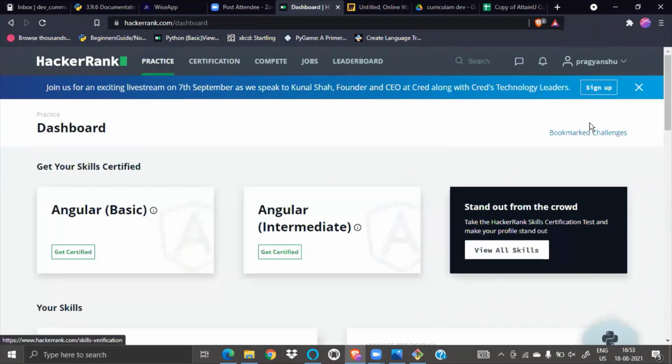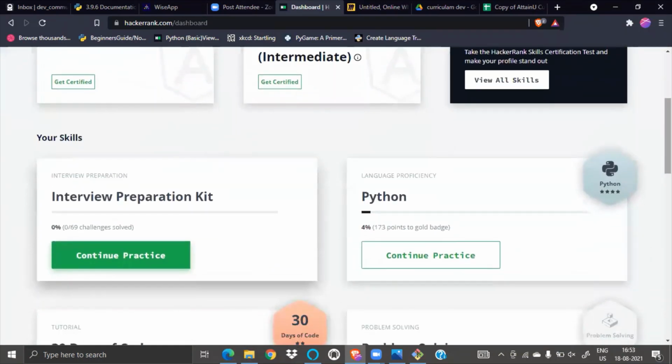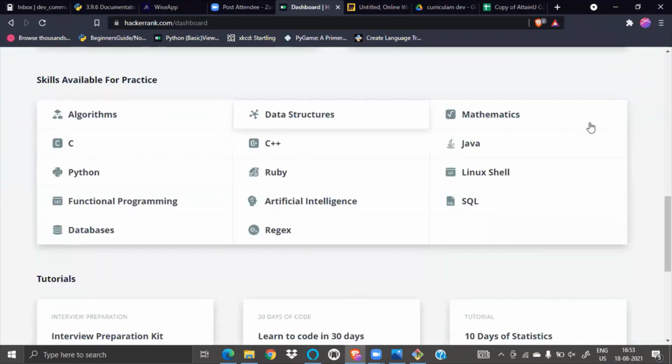There are so many good websites. Okay, I will guide you. Don't worry about it, I will guide you. See, data structure is here, algorithm is here, C here, C++ here, Java, mathematics. There are so many things. You can practice it.